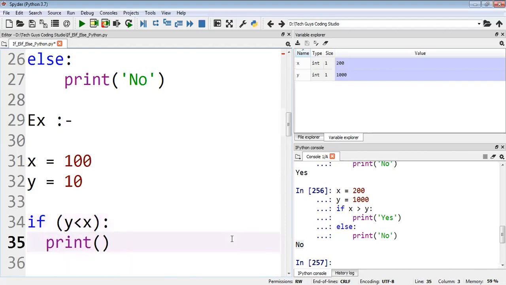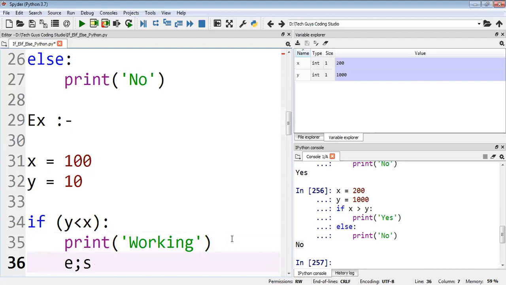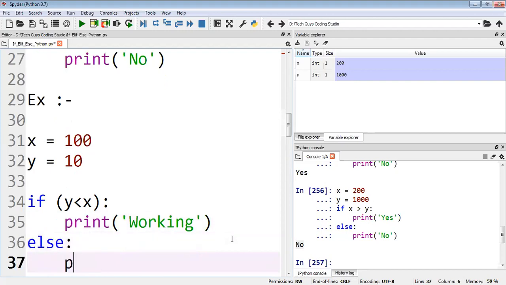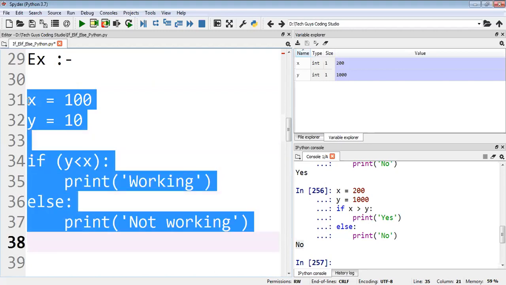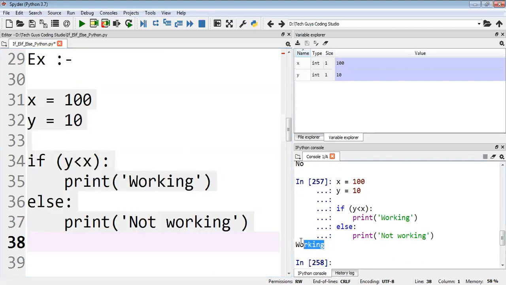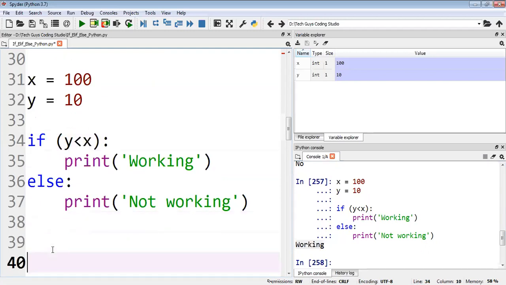So I will take the message here itself. I'll write the message like 'it's working'. Whatever message you want to print, you can take. Then you take else, you take the message else, then you print 'not working'. According to the condition, we are checking y is greater than x. Yes, it's greater than, that means working. So it will print the first line. We'll check it here. See, we got 'working' like this. You can give brackets also, otherwise you can leave it simply without brackets also.